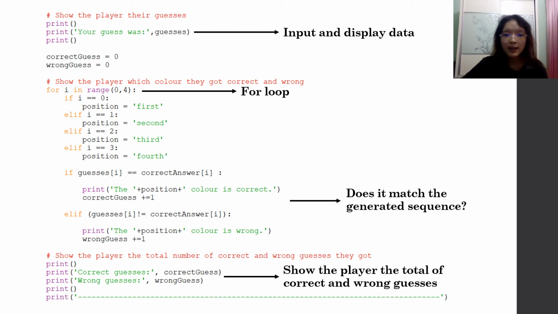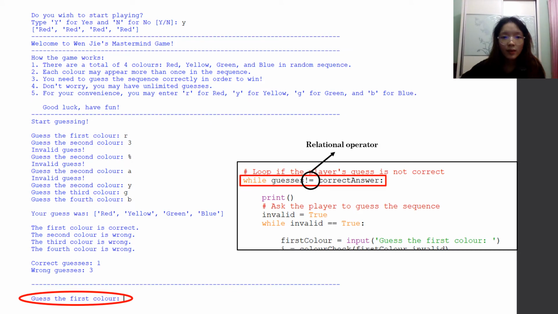If it is true, then the game should display that the first color is correct and the number of correct guesses should increase by 1. If not, then the game should display that the first color is wrong and the number of wrong guesses should increase by 1. As long as the sequence of colors guessed is not the same as the random sequence generated by the game program, the game will ask the player to guess again starting from the very first color. This is made possible by the while loop included, which loops the program in the condition where the player's guess is not the same as the generated sequence.